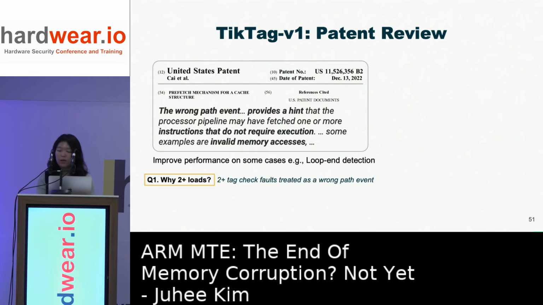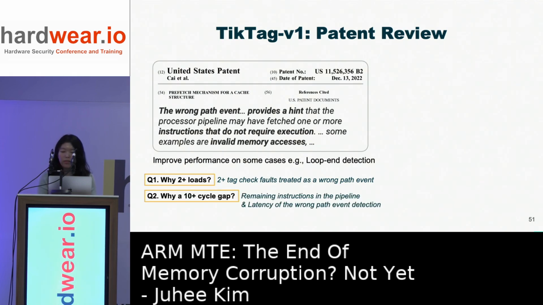This also answers our earlier questions. Why do we need more than 2 loads? I guess multiple TBI faults, not only a single TBI fault, are treated as a wrong path event. Why do we need a 10 cycle gap? Maybe there are instructions already fetched in the CPU pipeline, so the CPU is executing them, or there must be some latency in the wrong path event detection.